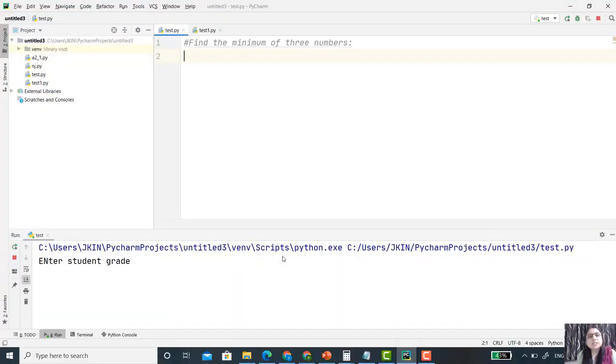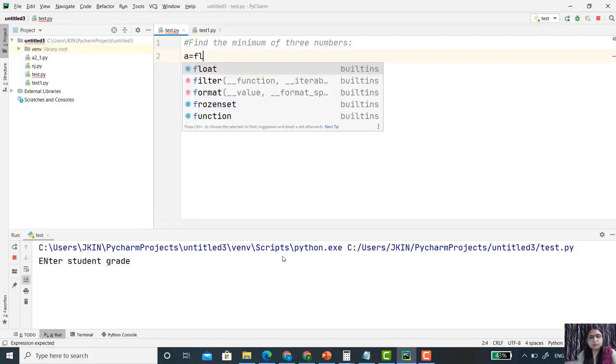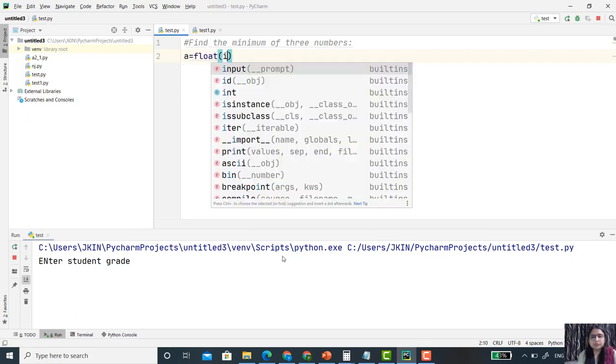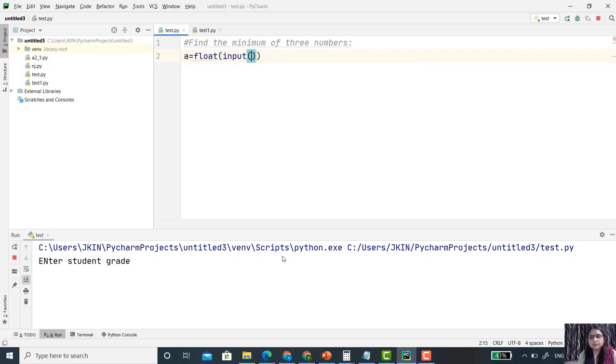Now, we have to write code that finds the minimum of 3 numbers. Here the user will enter 3 different numbers. The first statement is a equal to float, input, "enter the first number". I'm taking float, you can take integer also.